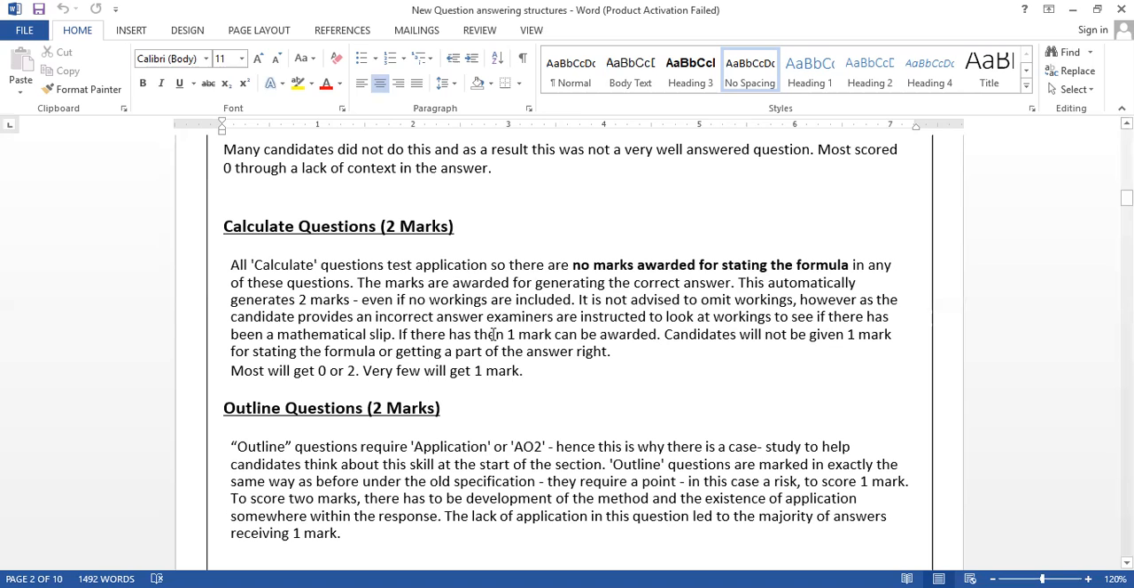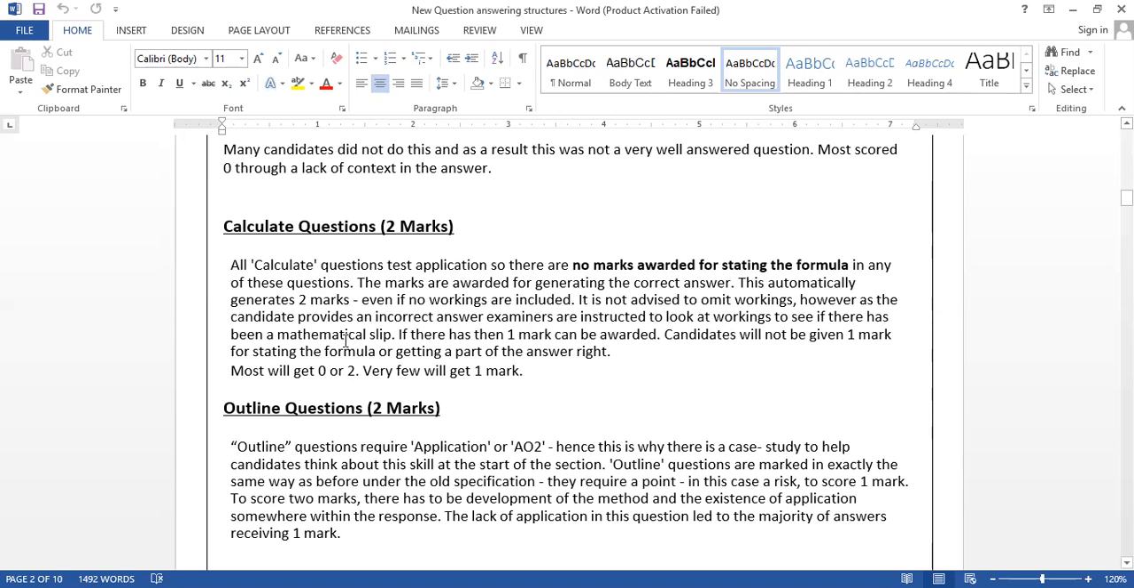Normally, it automatically generates 2 marks even if no workings are included. Even if you get the correct answer from your calculator, if you got the correct answer, we are giving 2 out of 2. No worries about it. But it is not advised to omit the workings.